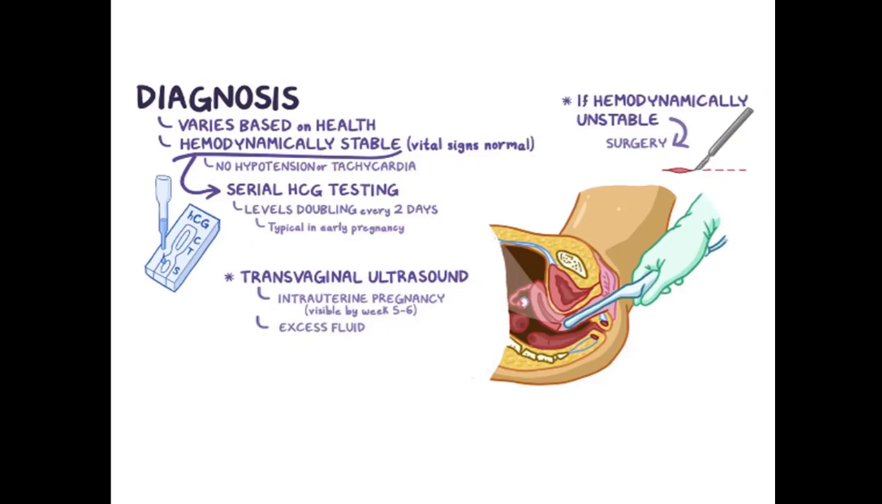We can also do a transvaginal ultrasound. Normally the percutaneous ultrasound may not be so informative, but the transvaginal ultrasound will tell us, in case of ectopic pregnancy, that there is no gestational sac in the uterus, right?